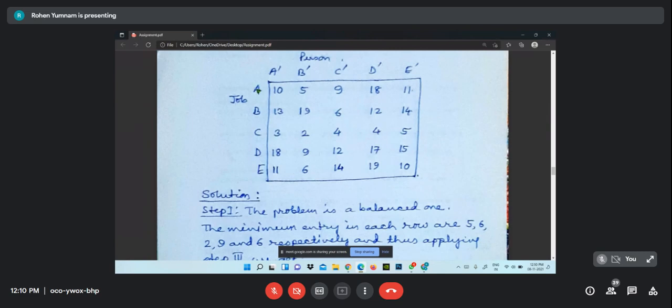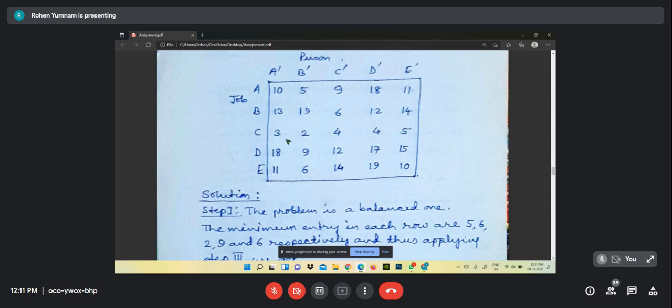And this is what we have to do. Say suppose job A is assigned to D dash, and then D dash will not take any other job. He will take only one job, that is A, and the remaining jobs are to be assigned to other persons. Our target is to obtain the minimum cost, minimum expenditure. So suppose these are the costs, and what we see is that if job C is given to B dash, it will have the minimum expenditure.